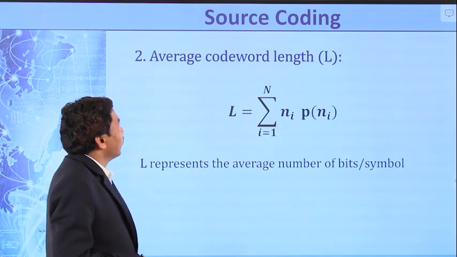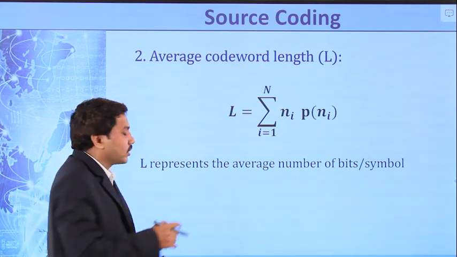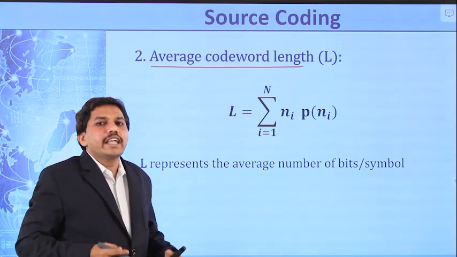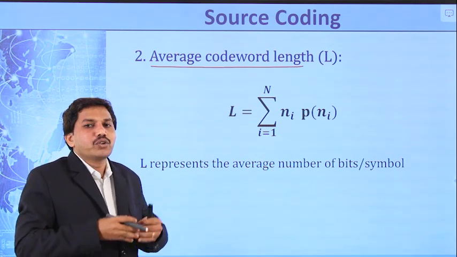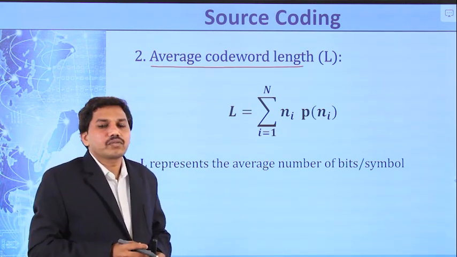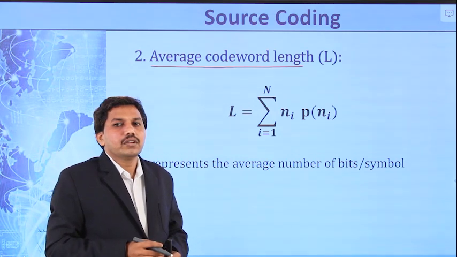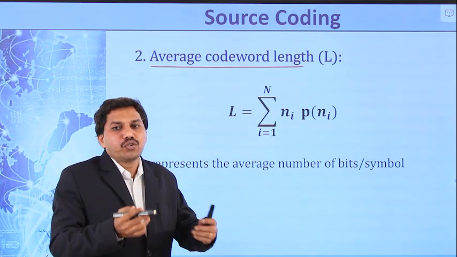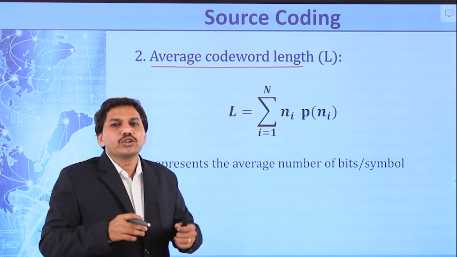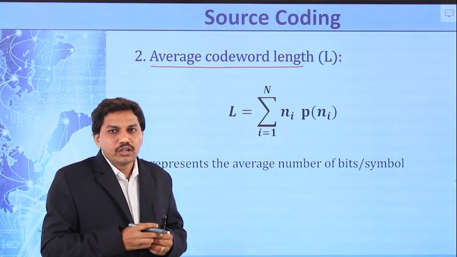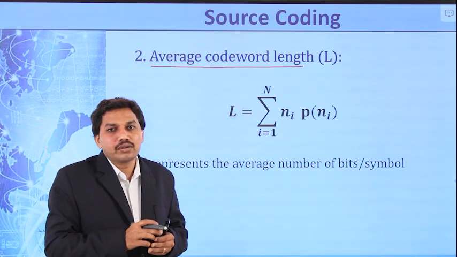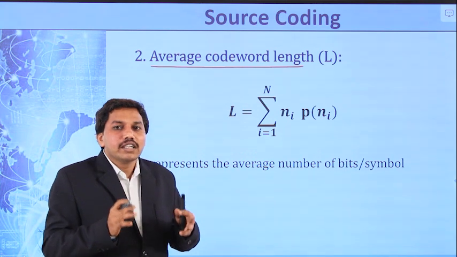Second definition is average code word length. What do you mean by average code word length? For example, some 3 messages are there, and those 3 messages are mapped into some codes. The average number of bits per symbol is called the average length of the code word.